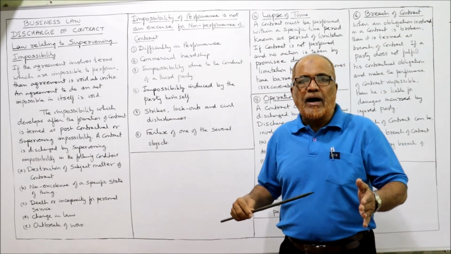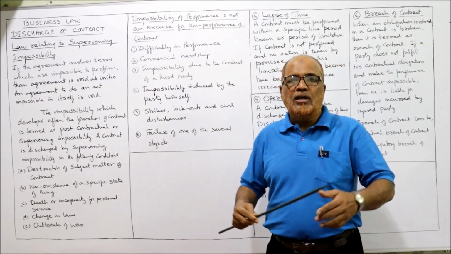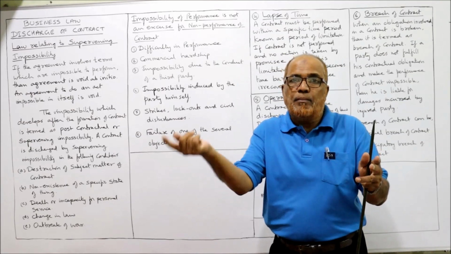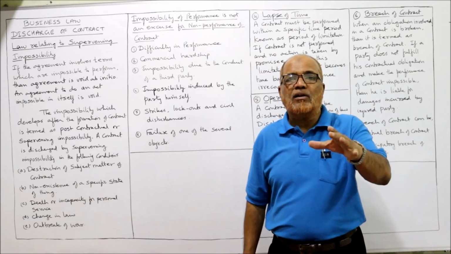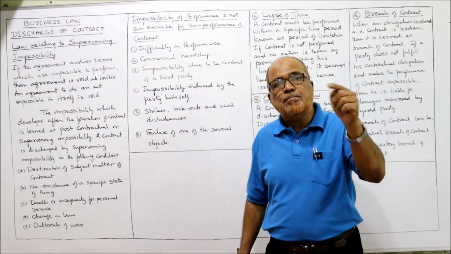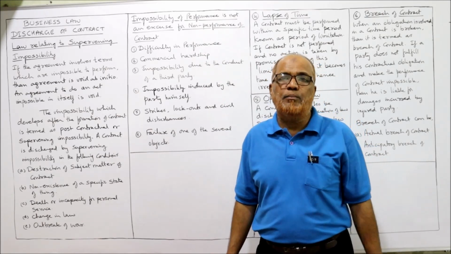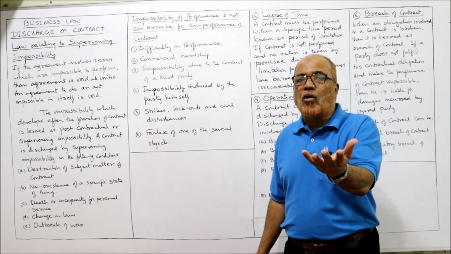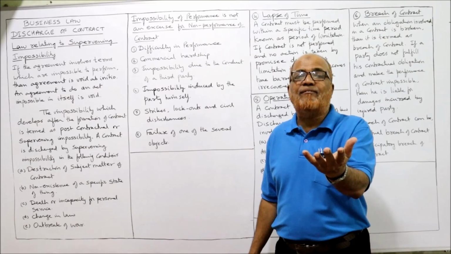That means a party will try to make an excuse that on account of supervening impossibility the contract is discharged, but the law says the contract will not be discharged. The obligations will remain the same in spite of a supervening impossibility. So the contract will not be affected.